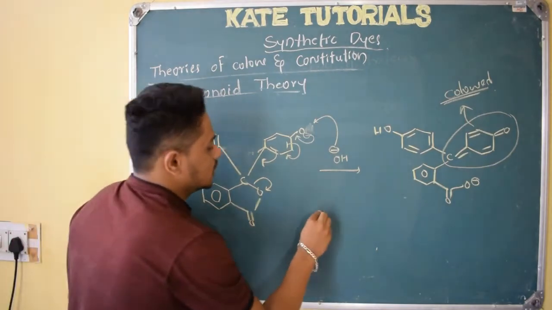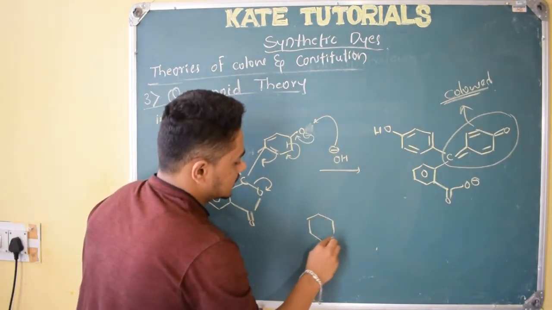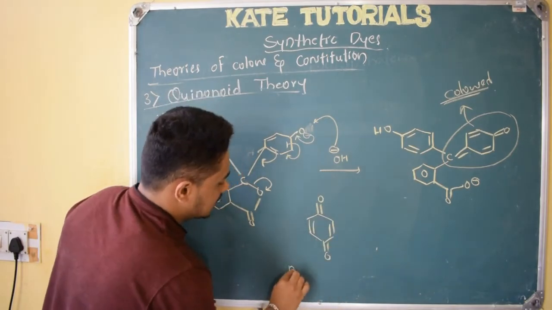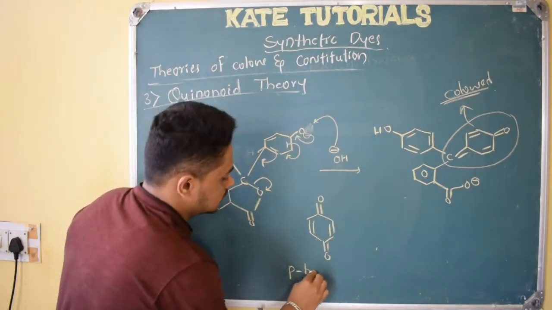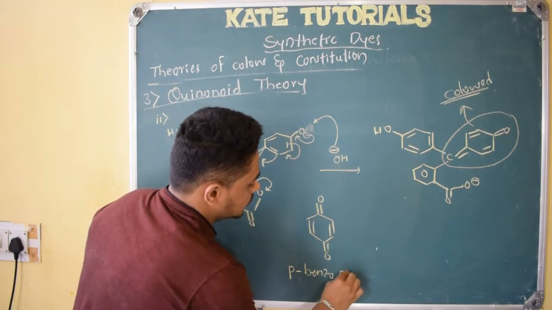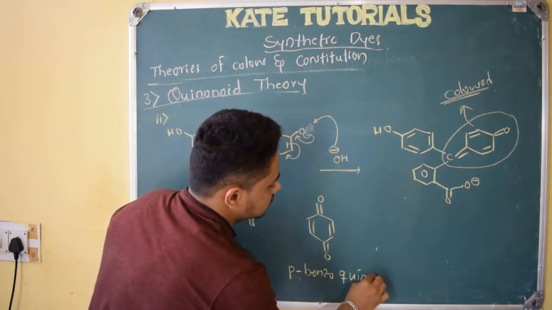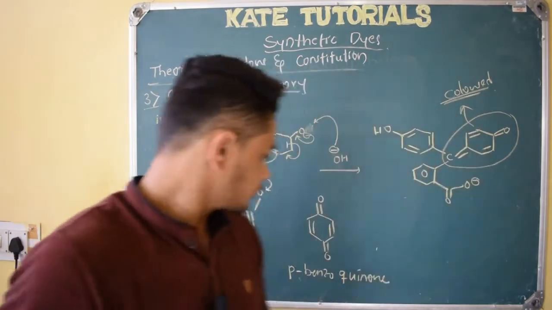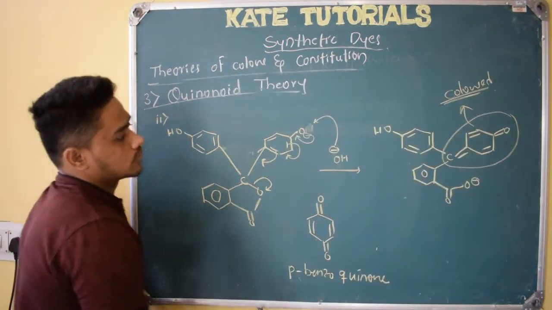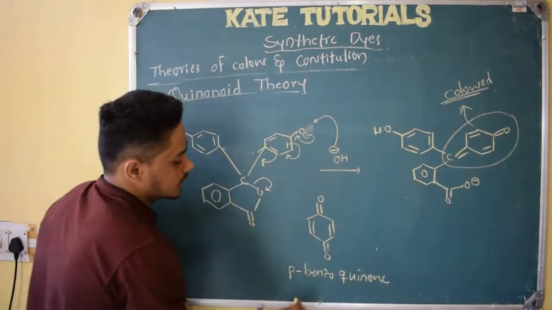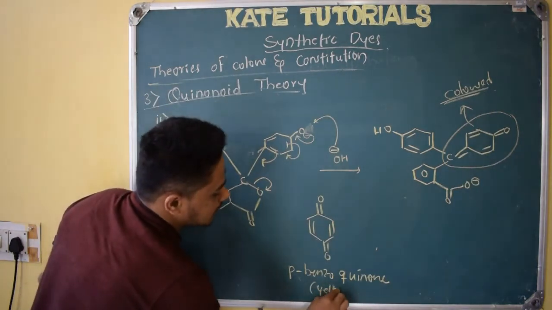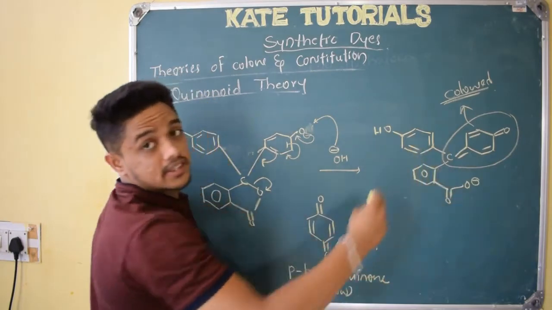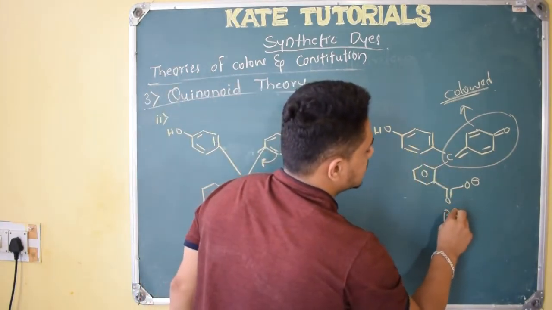So I have told you, if like this it is there, this is para-benzoquinone, right? Let me check. Yeah, this is para-benzoquinone. So the same structure you can observe there. It will be yellow here, but in phenolphthalein it will be pink. In total, there are so many resonating structures, because of which it appears pink.